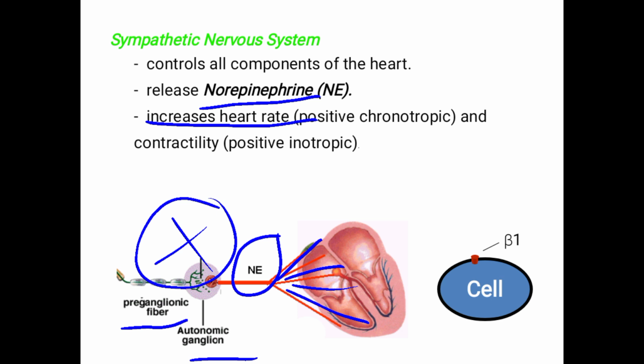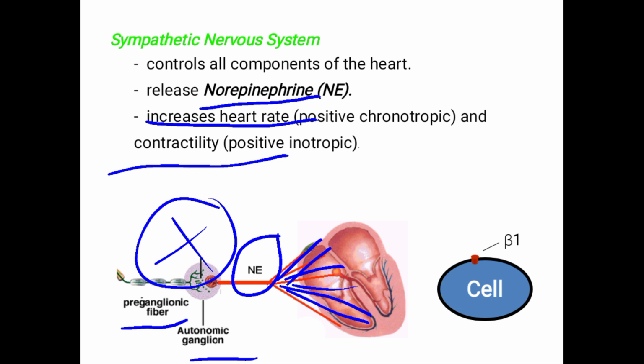Whenever stimulation of the sympathetic takes place, it will increase the heart rate, called positive chronotropic, and contractility. Just remember, in the regulation by the autonomic nervous system, the sympathetic supplies both atrial and ventricular muscle.